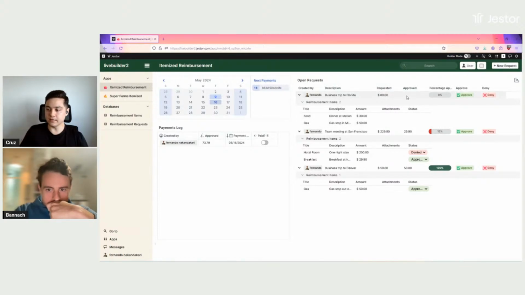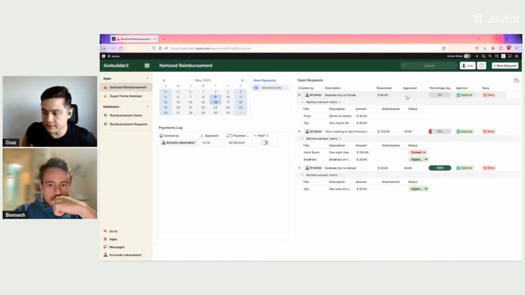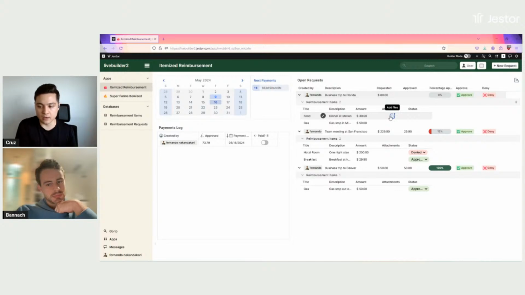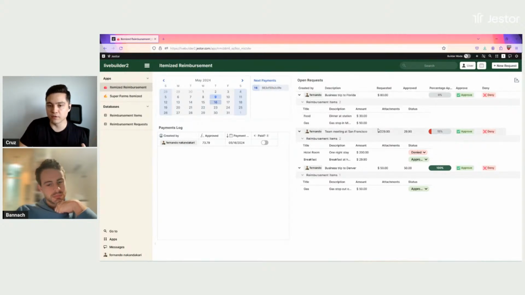So the idea here is that the person in the finance team, or whoever has to approve these requests, is going to look at this. They're going to look at the description and the receipts, and they're going to think about this and say, this is justified, this is not justified, this is in accordance with corporate guidelines. So we can start approving things, right?